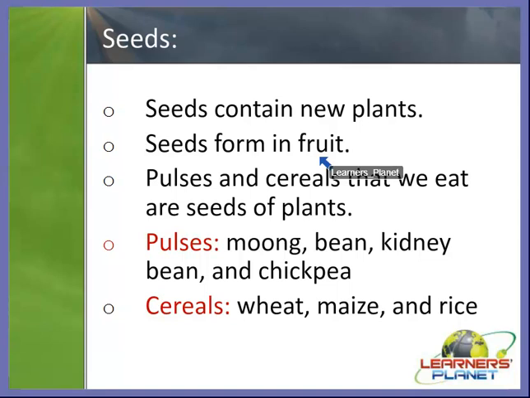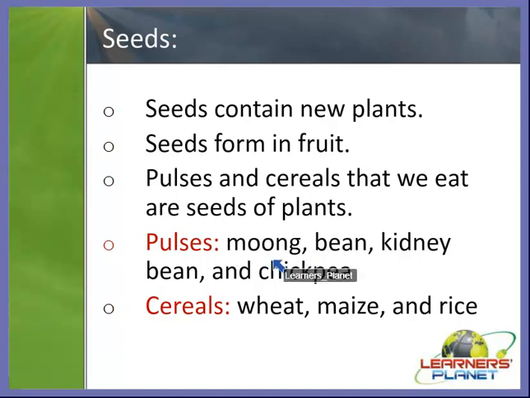So pulses and cereals that we eat are the seeds of the plant. There are two types, edible seeds and non-edible. That means the seeds which cannot be digested by us are non-edible, and the seeds which we can digest, like pulses and cereals, form part of our diet, right?